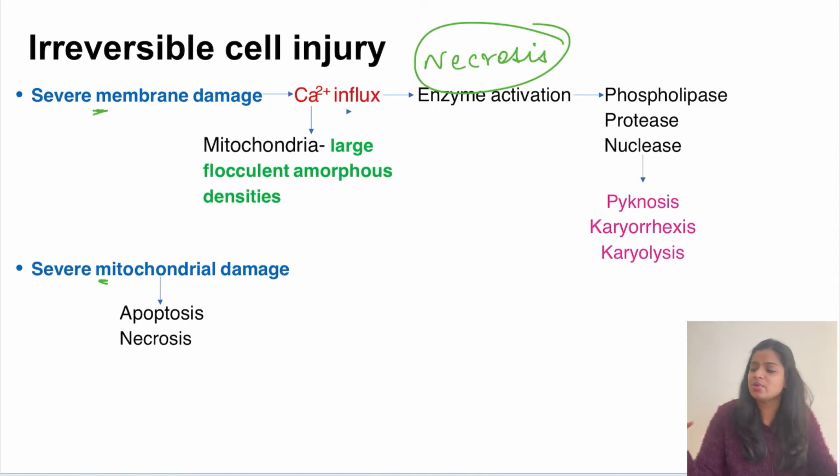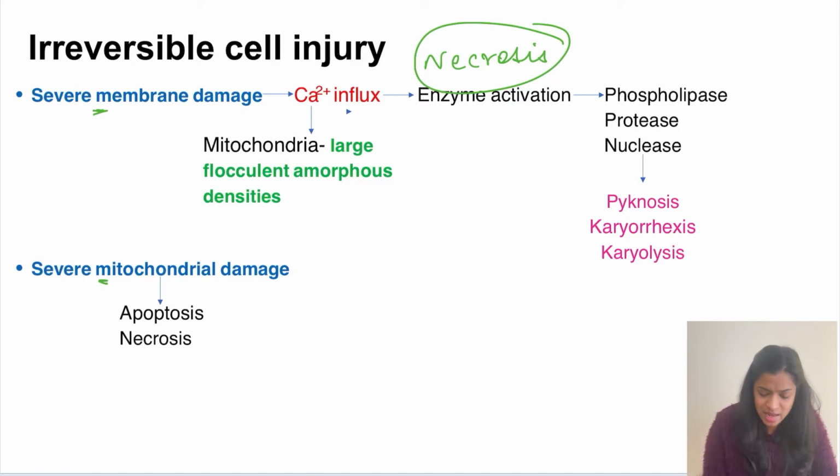And whenever the cell membrane is damaged, what will happen? The contents of the cell pour into the environment, and that will attract the inflammatory cells like neutrophils and macrophages. So it is always associated with inflammation. So remember, necrosis is a type of cell death in which there is membrane damage along with the presence of inflammation. So let's see what happens when the membrane is damaged.